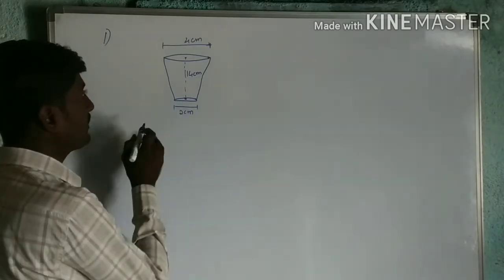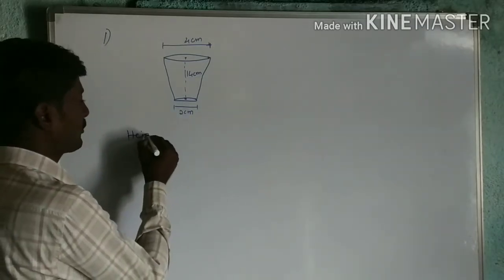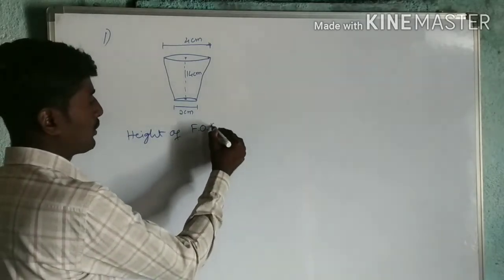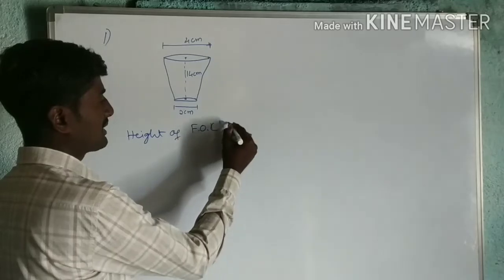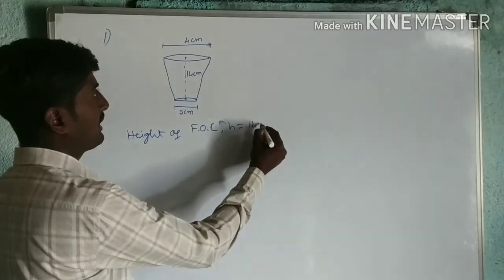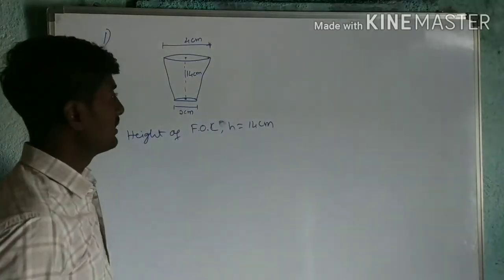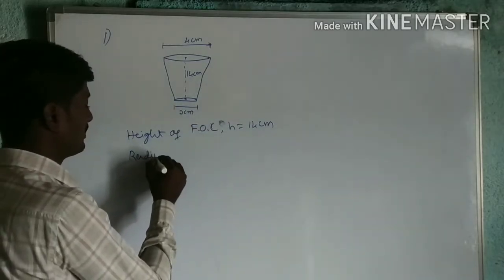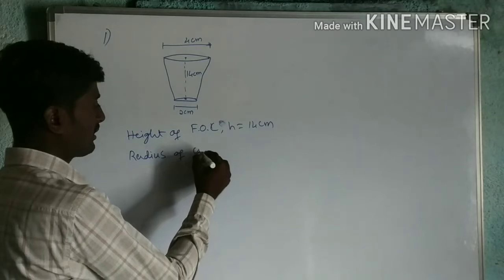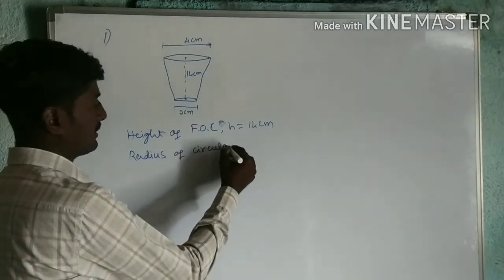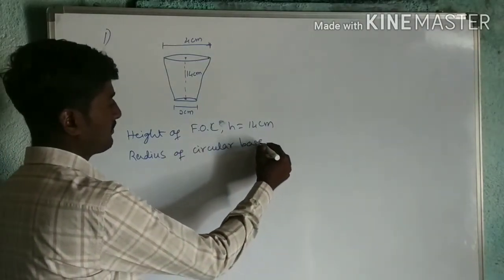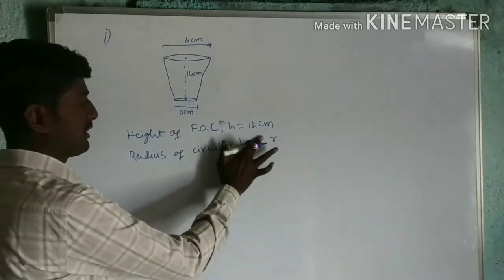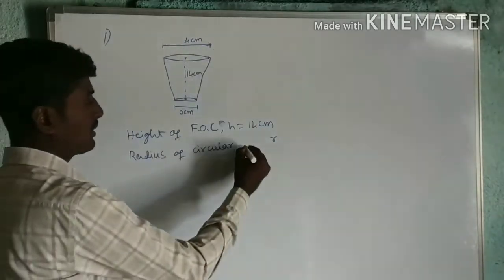So here first, height of frustum of cone, I will take it as H, 14 centimeter. Then the radius of the circular top, I will use first, because top is more.